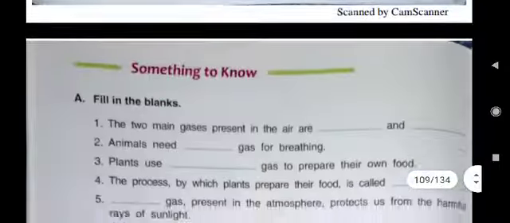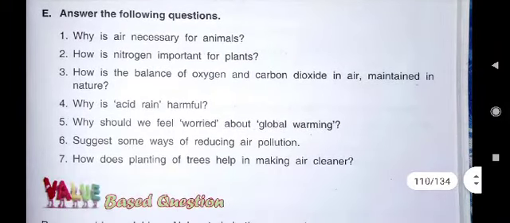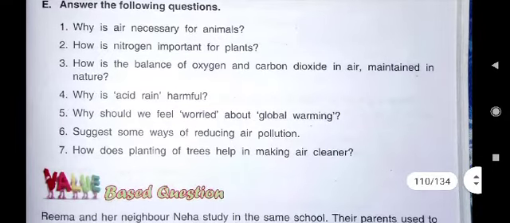E2 question is, here you see, how is nitrogen important for plants? Children, I have already told you that nitrogen gas is important for plants. It helps in plants' growth, and we animals and human beings all are directly or indirectly dependent on plants for our food.